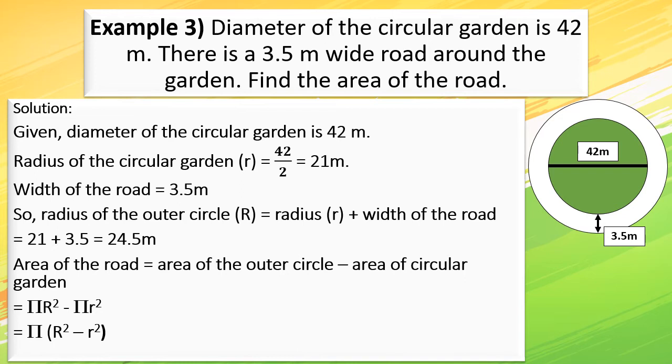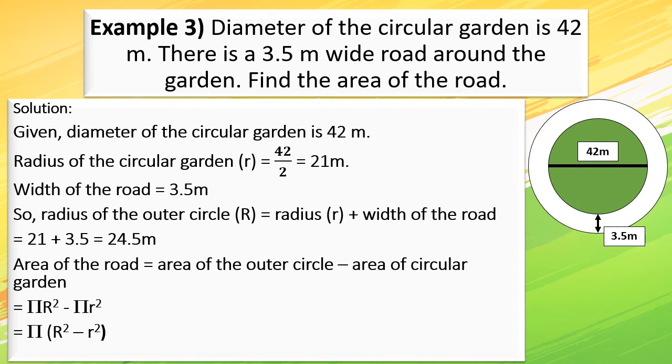So radius of the circular garden, small r, is equal to 42 divided by 2. What is 42 divided by 2? It is 21 meters. And what is next? What is given? Width of the road is 3.5 meters. So radius of the outer circle. Here we are taking capital R because it is the bigger radius, and the radius of the garden is small. So we are denoting it with capital R and small r.